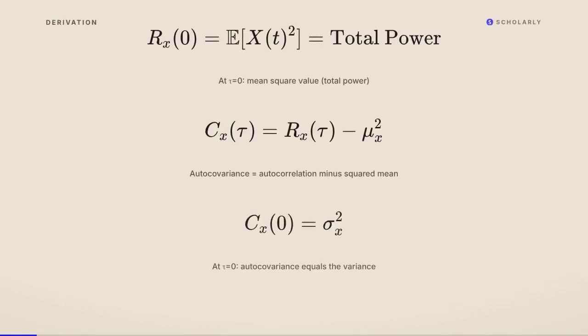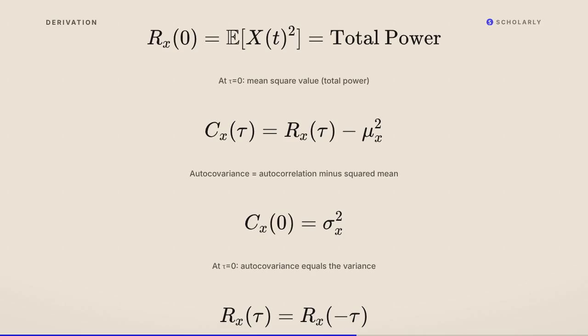Let's look at the autocorrelation function more closely. For a stationary process, the autocorrelation Rx of tau is defined as the expected value of x of t times x of t plus tau. At tau equals 0, Rx of 0 equals the mean square value, the total power of the process. And since the variance, sigma squared, equals Rx of 0 minus the squared mean, the autocovariance at zero lag is exactly the variance.